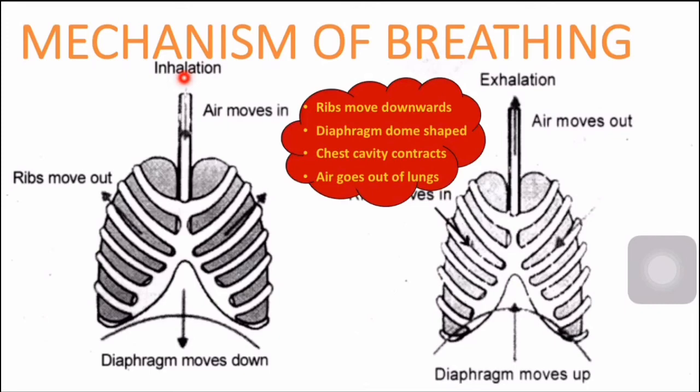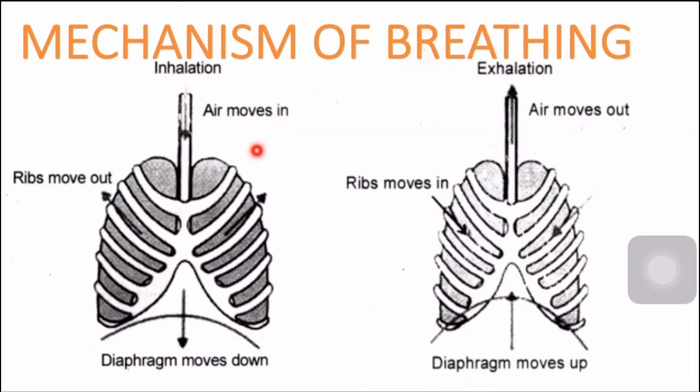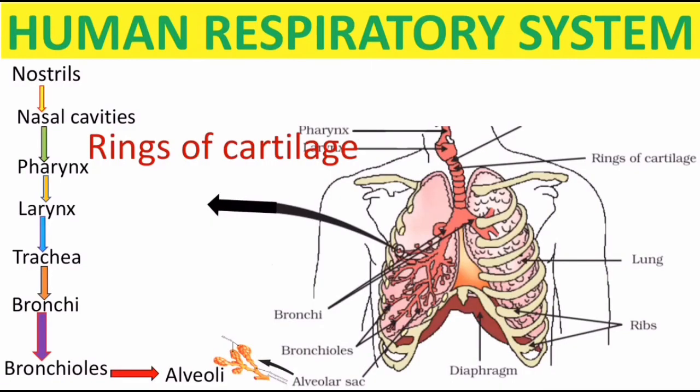Mechanism of breathing involves both inhalation and exhalation. During inhalation, air moves in, the ribs move out, the diaphragm moves down. As a result, the thoracic cavity or the chest cavity increases. Air will move into the lungs. During exhalation, ribs will move in, the diaphragm becomes dome shaped, the chest cavity decreases. As a result, air moves out of the lungs. This is known as exhalation. Let's see the passage once more. From the nostrils, it goes to nasal cavities, to pharynx, pharynx to larynx, then to trachea, bronchi, bronchioles and alveoli.